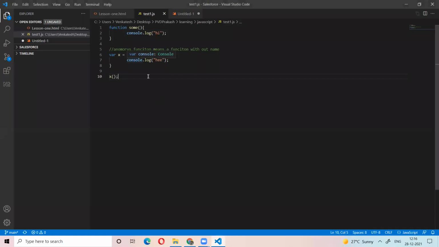Here there is no name. We define the function without a name, and those functions are called anonymous functions. We can assign that function to a variable and call that variable like this. The above function has the name sum, but this function has no name. That's why these are called anonymous functions.